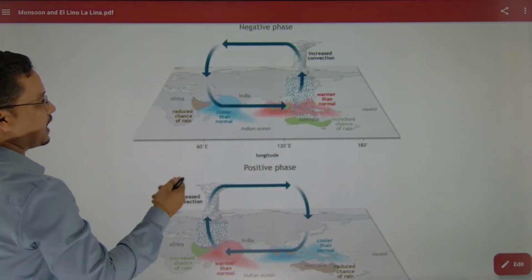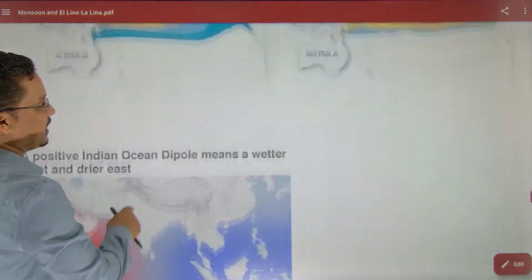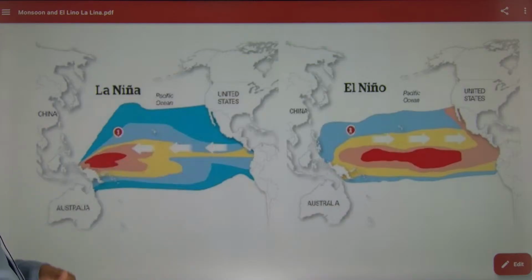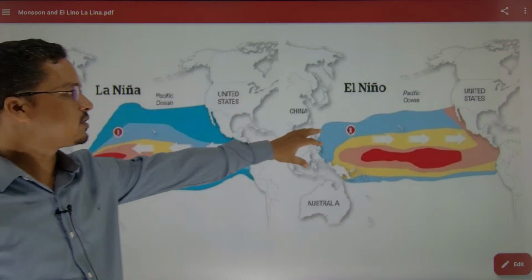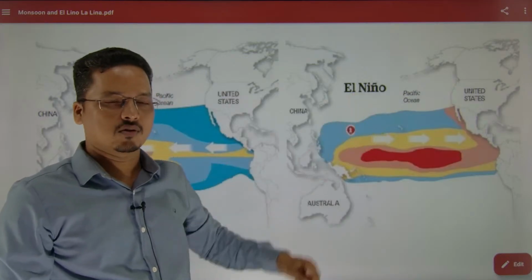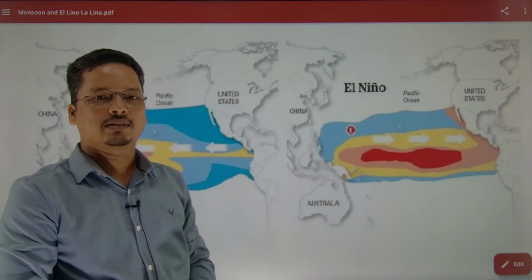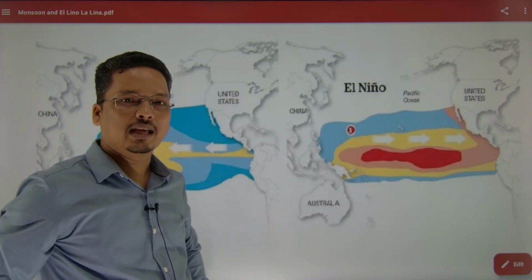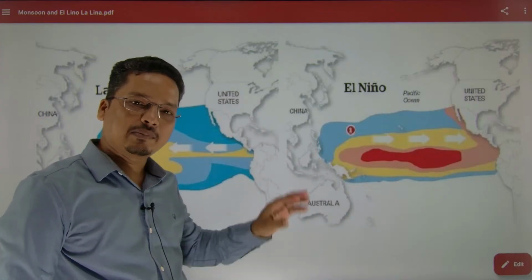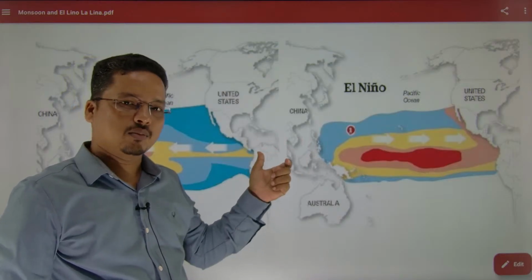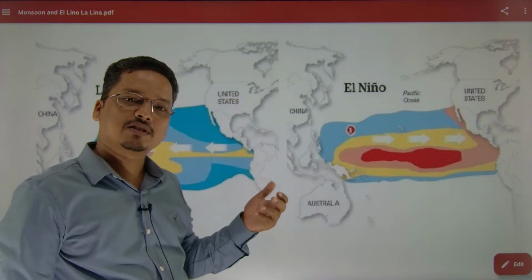Like in the case of El Nino and La Nina that we were discussing, let's say this is the La Nina condition and this is the El Nino condition. In the La Nina condition, we will have more tropical cyclones. During the El Nino condition, India will have fewer tropical cyclones. So this is also one of the correlations you can establish, how tropical cyclones are linked. If La Nina is going on, the Bay of Bengal will have more tropical cyclones. But during El Nino, the Arabian Sea experiences more tropical cyclones.